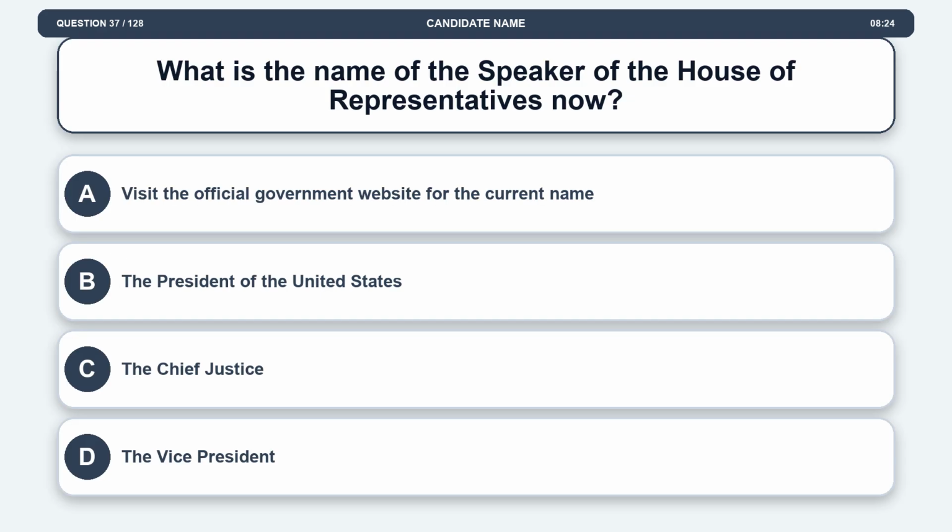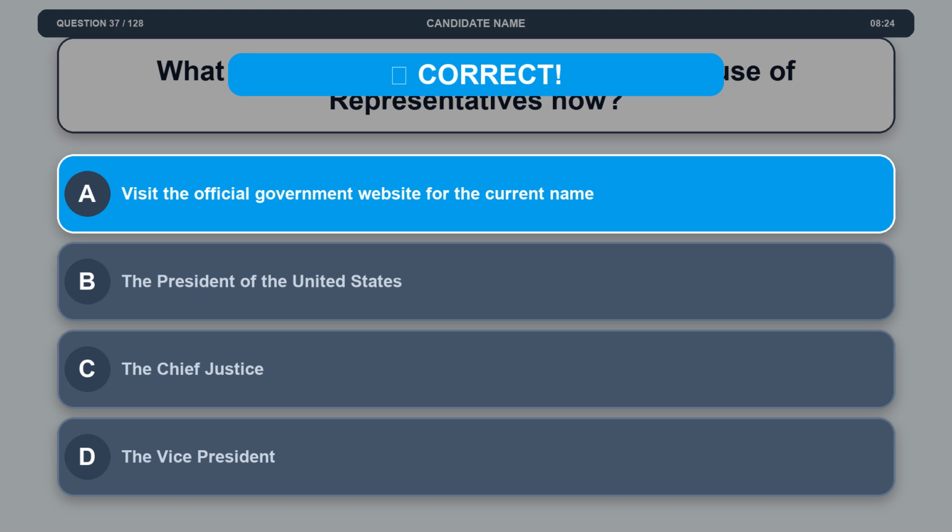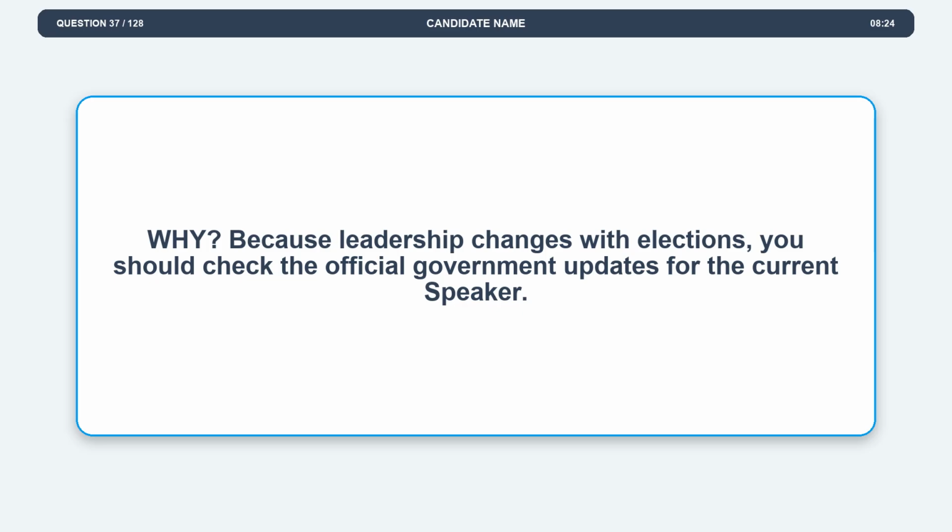Question 37. What is the name of the Speaker of the House of Representatives now? Option A, visit the official government website for the current name. Option B, the President of the United States. Option C, the Chief Justice. Option D, the Vice President. The correct answer is option A, visit the official government website for the current name. Explanation. Because leadership changes with elections, you should check the official government updates for the current speaker.